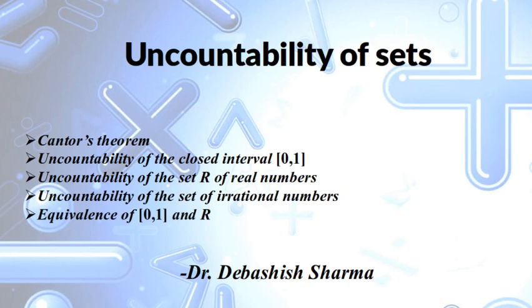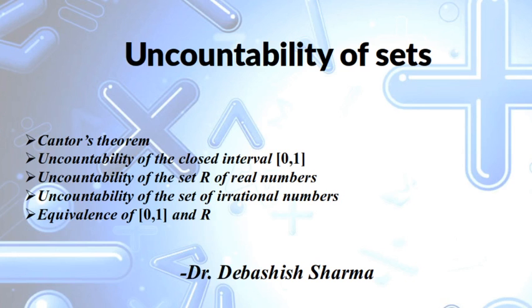We will also see that the set of real numbers is uncountable. We will see that the set of irrational numbers is uncountable, and interestingly we will see that the set of real numbers is equivalent to the closed interval 0 1. Some of the equivalences we have already studied in the earlier lecture, where we have shown that any closed interval AB is equivalent to any other closed interval CD. We had also shown that the open interval 1 to infinity is equivalent to the set of real numbers. These results are quite interesting.